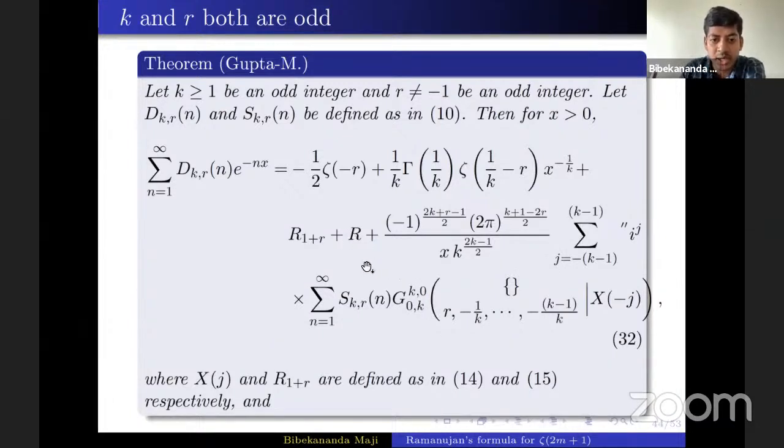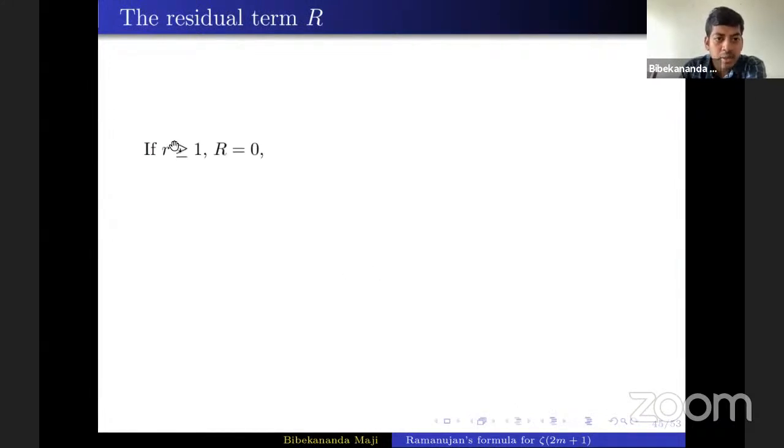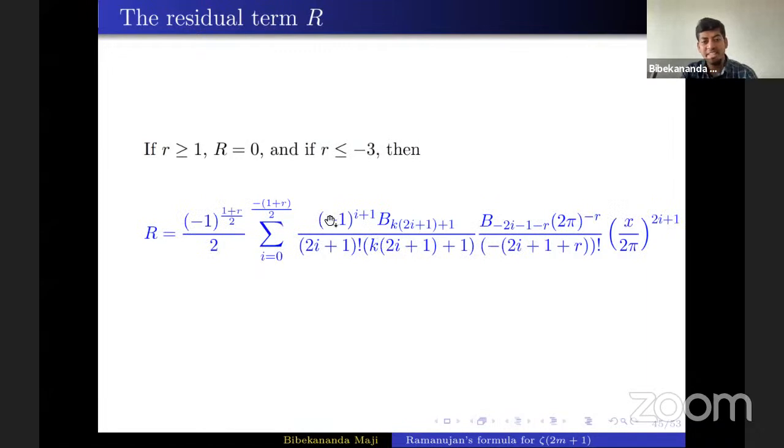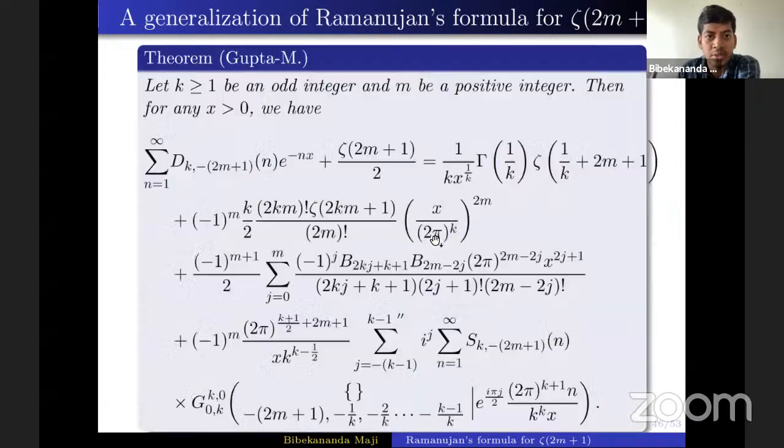Now let's see what this R is. When small r is greater than or equal to 1, then this capital R residual term will be 0. And when small r is less than or equal to -3, then it is a finite sum involving Bernoulli numbers. Once you see this kind of sum, you might wonder whether there is a connection with Ramanujan's formula for odd zeta values. Yes, indeed, we will obtain Ramanujan's formula for odd zeta values. So this is another generalization of Ramanujan's formula for odd zeta values.